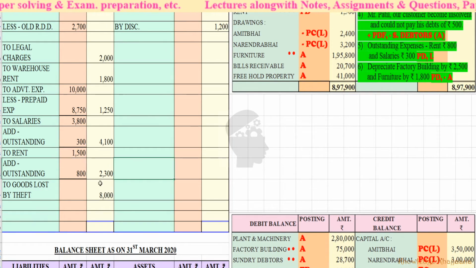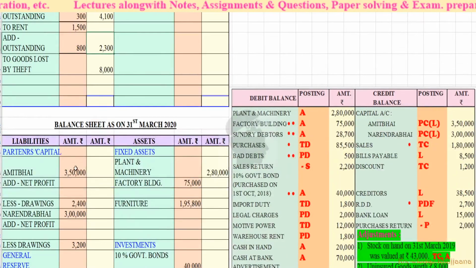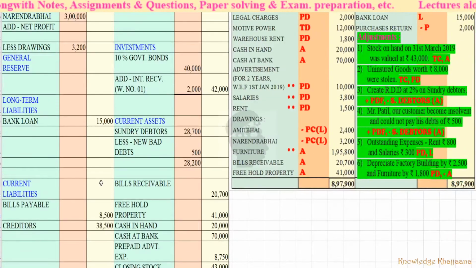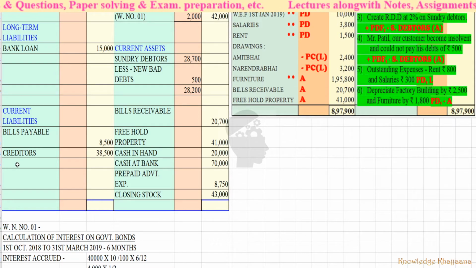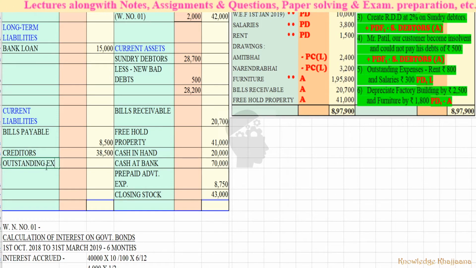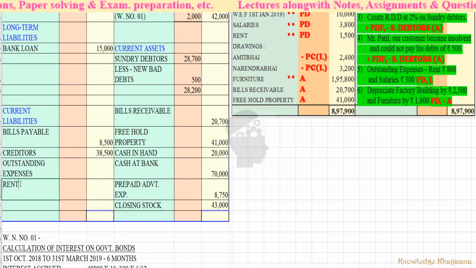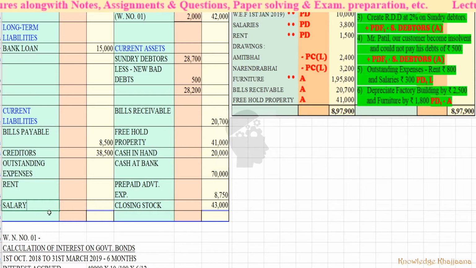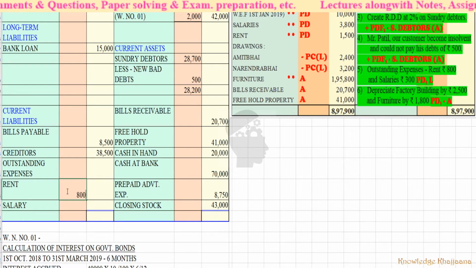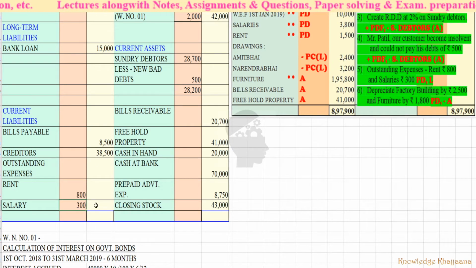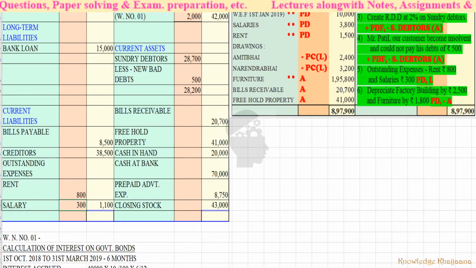Rupees 2,300. Then this outstanding rent and salary is a liability, current liability. So we have to record over here. Current liabilities, outstanding expenses, what it is, rent and salary. Rent is rupees 800, we'll write it in the inner column, and salaries are rupees 300. So 800 plus 300 is equal to 1,100.